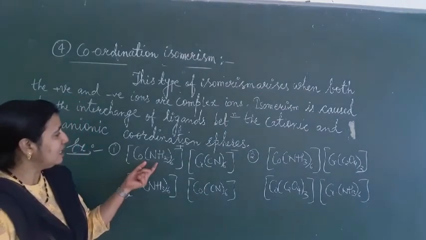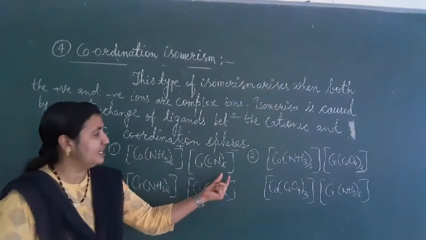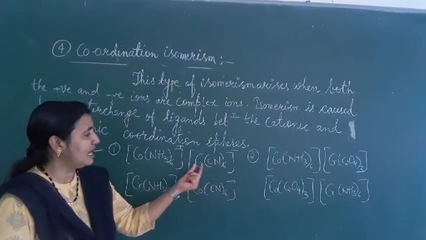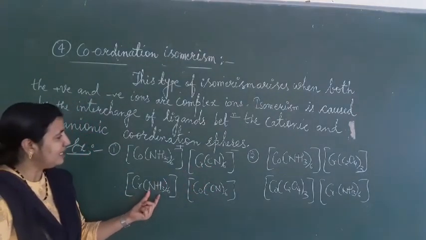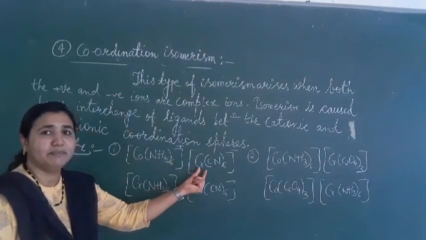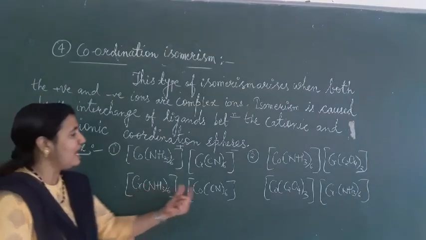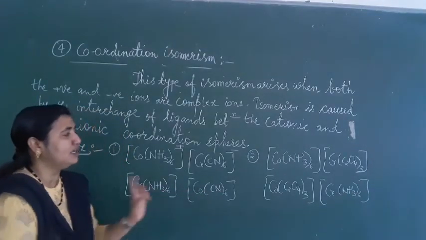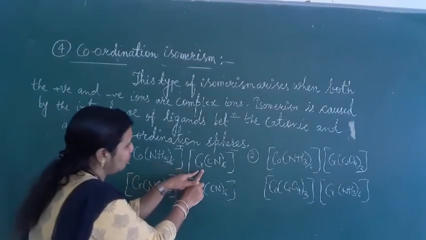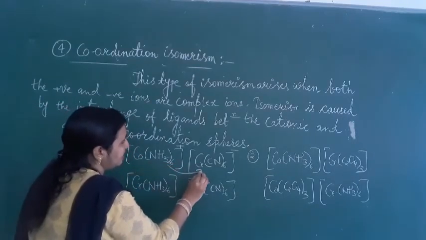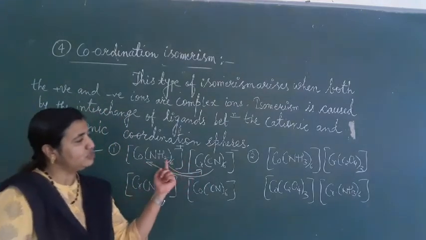In the first case, the amine ligands are bonded with the cobalt, and the cyano groups are attached to the chromium. In the second case, the amine is attached to the chromium(III), and the cyano is bonded with cobalt. So there is an interchange of ligands between the metals.